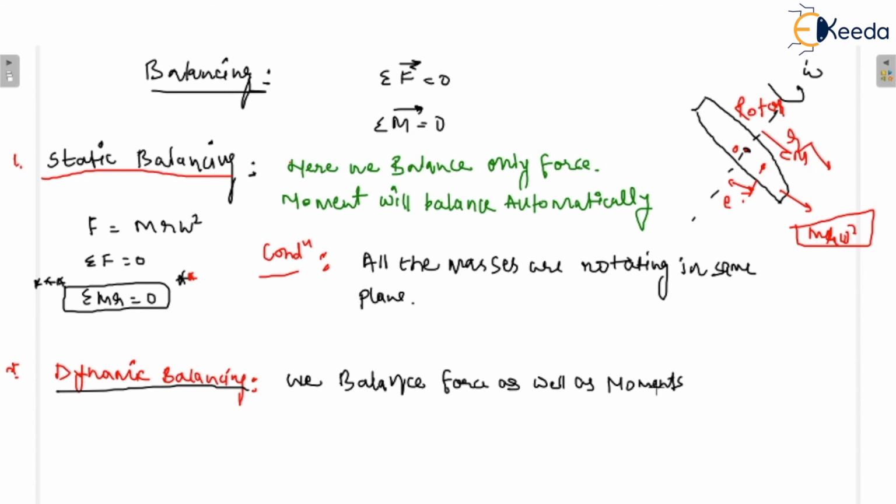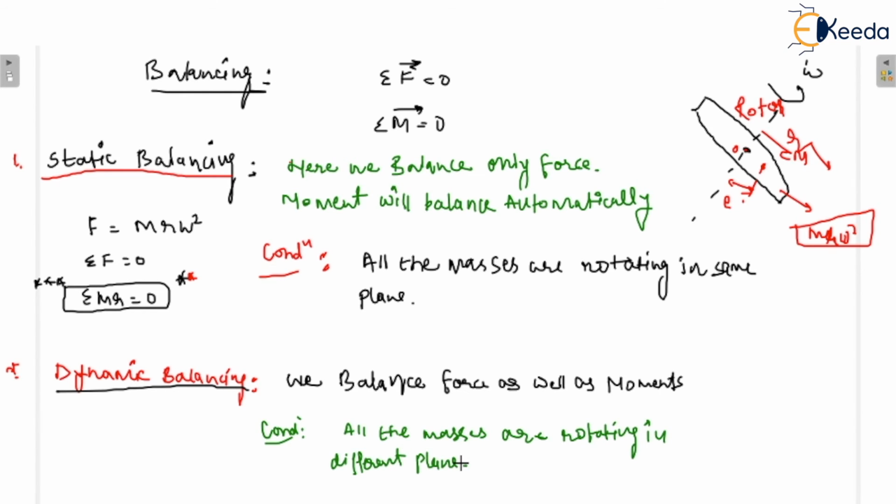What is the condition? All the masses are rotating in different planes. Okay, so you must remember that the condition is that all the masses are rotating in different planes.